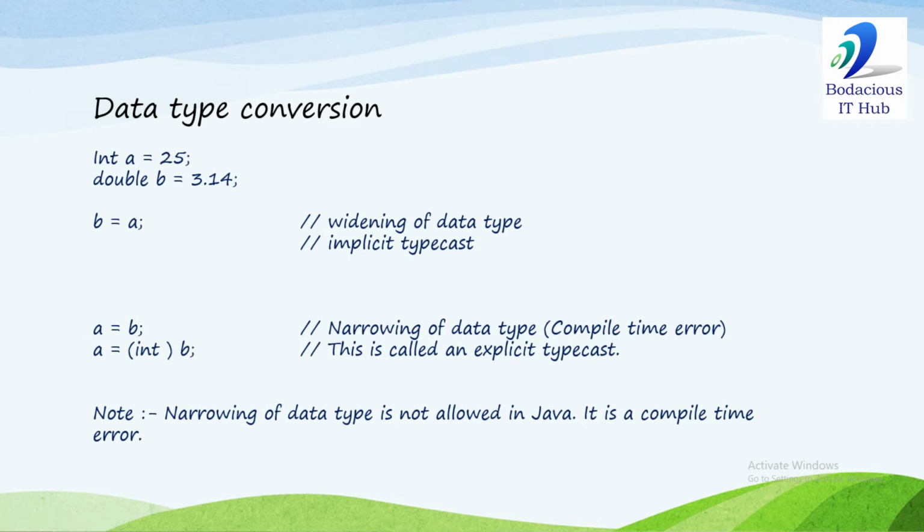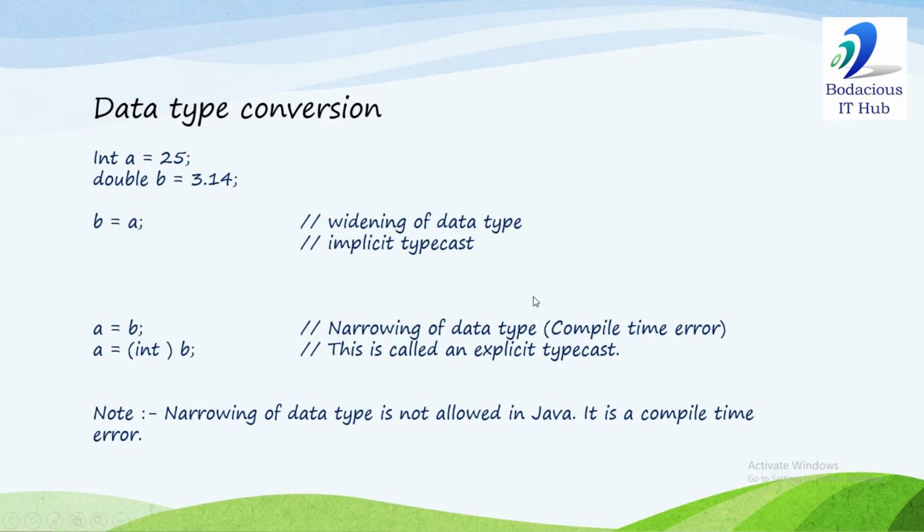Now, the size of int is 4 bytes and the size of double is 8 bytes. In this statement, we are assigning a smaller data type to a larger data type. When we assign a smaller data type to a larger data type, it is called widening of data type. And in this statement, we are assigning an 8 byte value to a 4 byte variable. When we assign a larger data type to a smaller data type, it is called narrowing of data type.